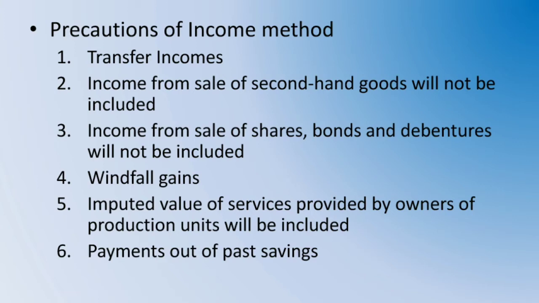These transfer incomes are not included in the calculation of national income by income method because these receipts are not connected with any kind of productive activity and there is no value addition. So transfer incomes should not be added while calculating national income by income method.